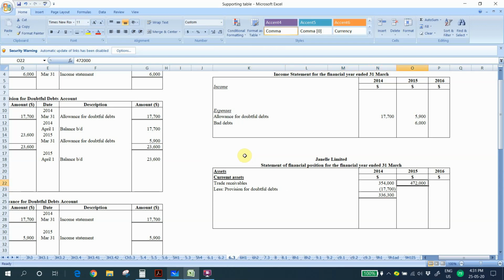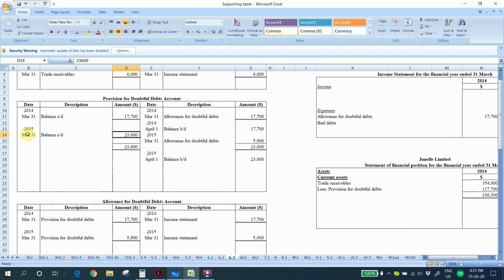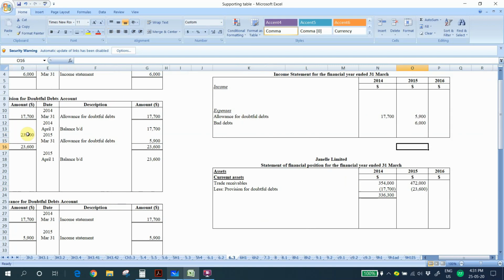And what is the provision for doubtful debts in year 2015? 23,600. We always look at the balance CD amount, 23,600. So your net receivables will be 448,400 after the provision for doubtful debts.